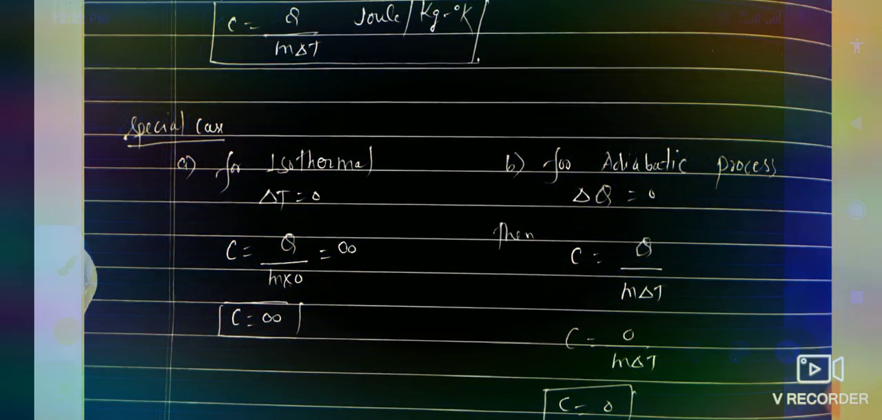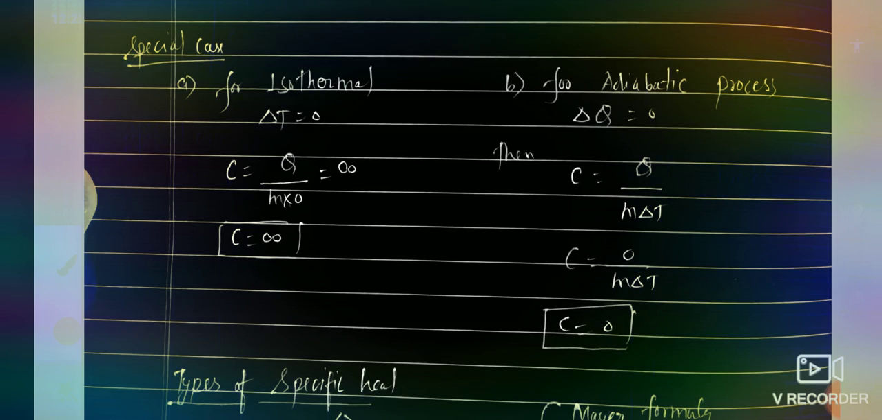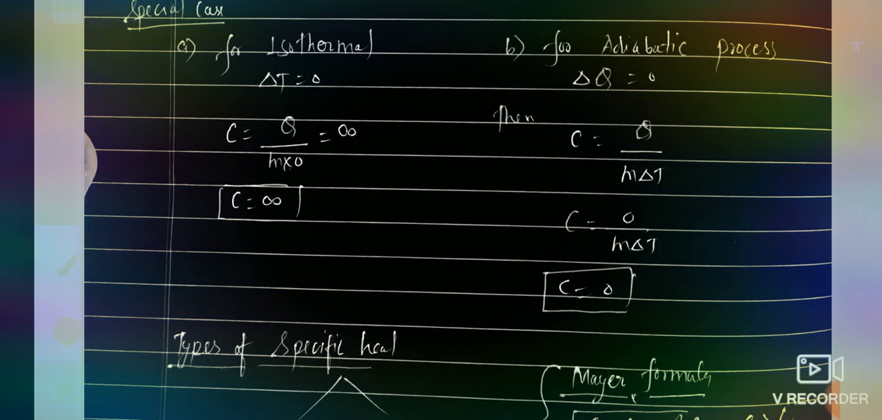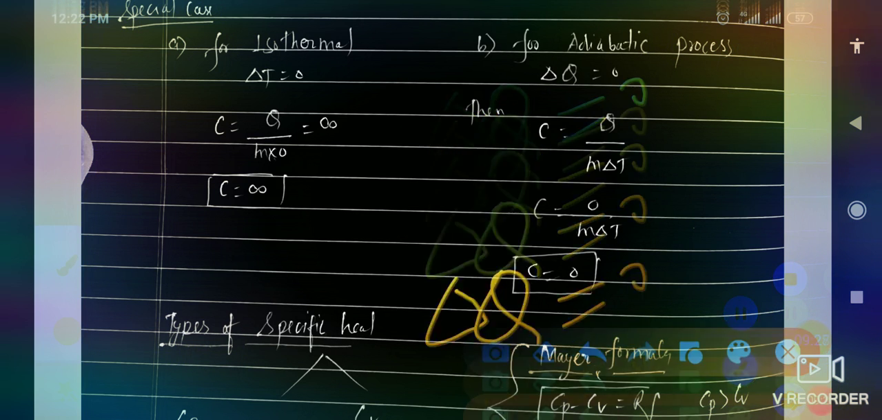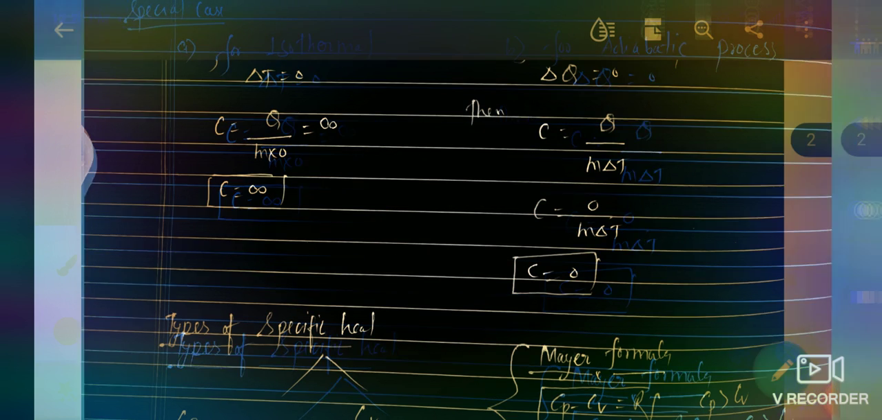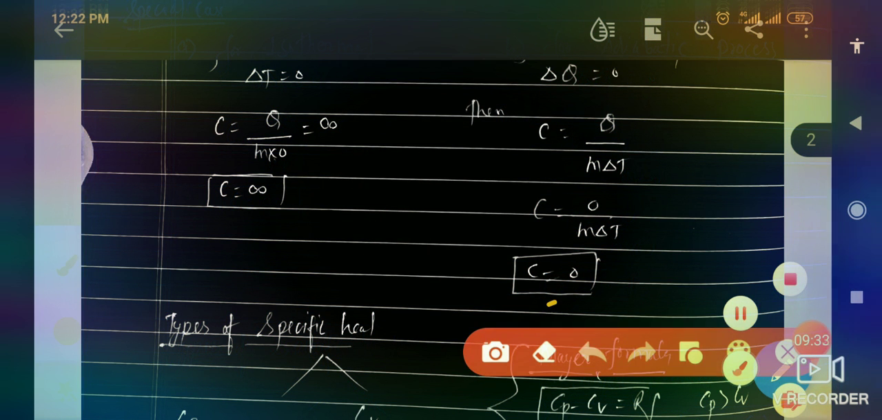Now, the adiabatic process is one in which heat can neither go outside nor inside. So for the adiabatic process, remember delta Q equals 0. If we put this value in the specific heat formula, we get c equals 0, because 0 over something equals 0.